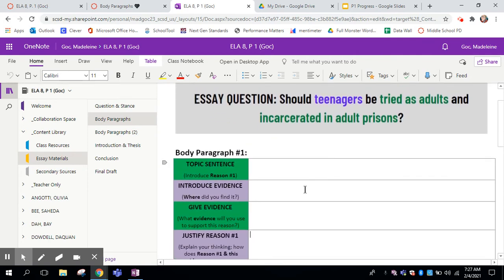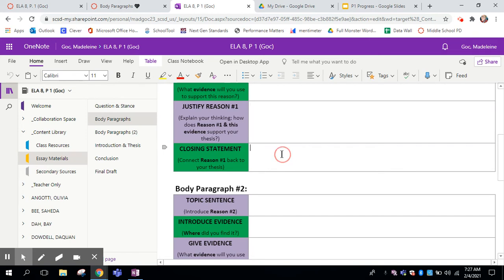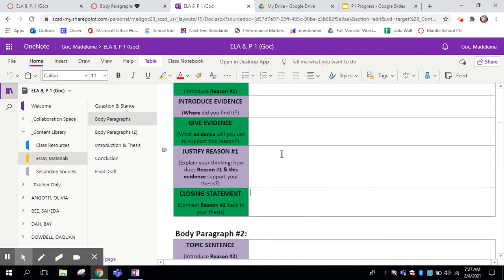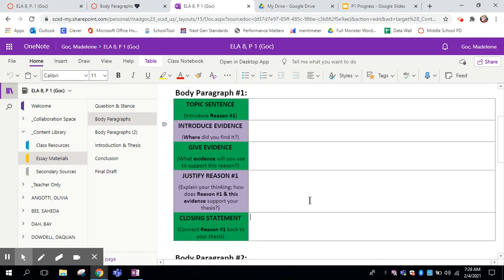In other words, how does all of this help you to believe that teenagers either should or should not be tried as adults? Your closing statement is going to summarize your paragraph and leave your reader completely understanding what your point is here. So after I read the body paragraph, I should have no questions as to how this is a good point to support this.